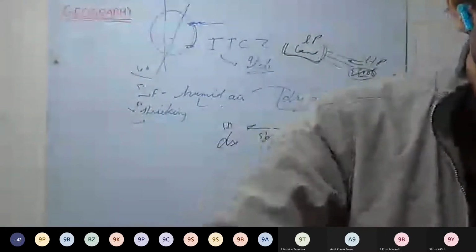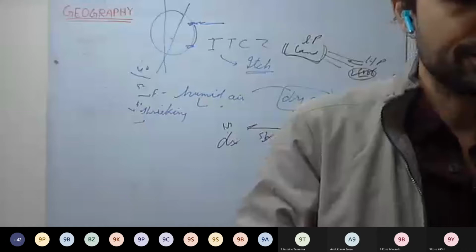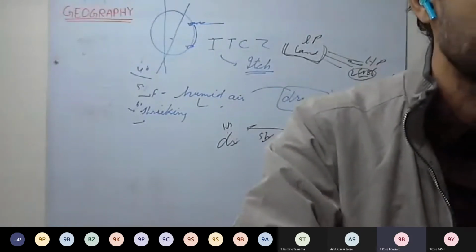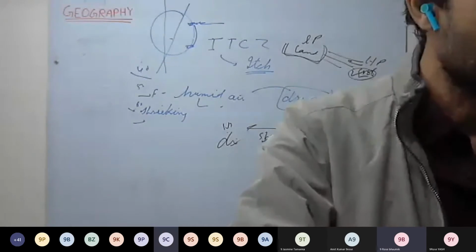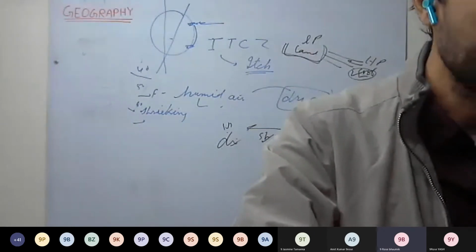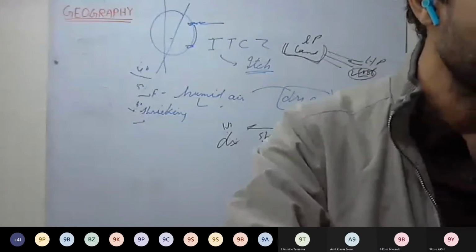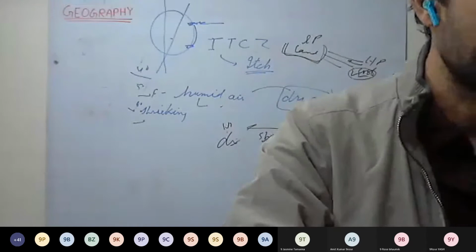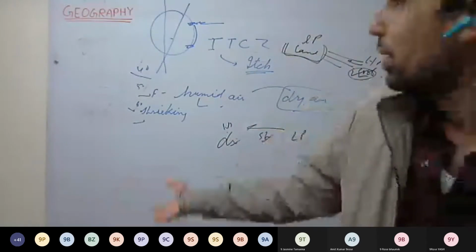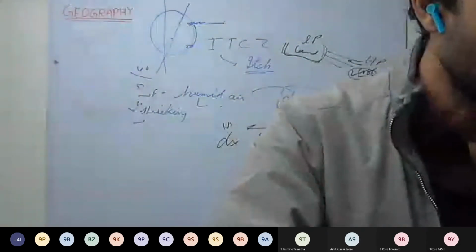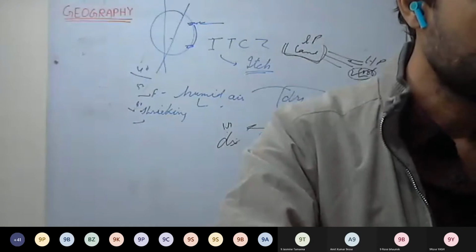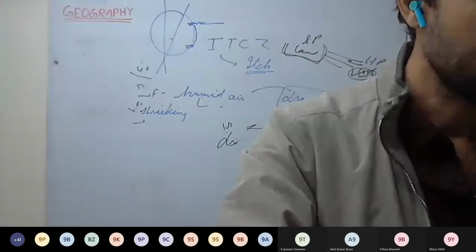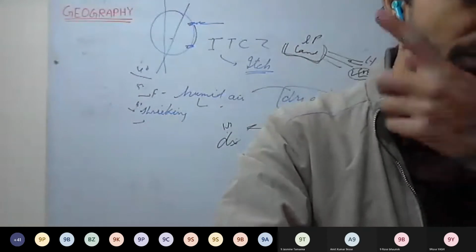Where are they experienced? In the Indian subcontinent, they are experienced. In tropical regions. Indian subcontinent, Burma, Thailand, Laos, Cambodia, parts of Vietnam, South China, northern Australia. Here, mainly, we have the monsoon climates. So Indian subcontinent, Burma, that is Myanmar, Thailand, Laos, Cambodia, parts of Vietnam, and South China. Okay, Southeast Asia we have.